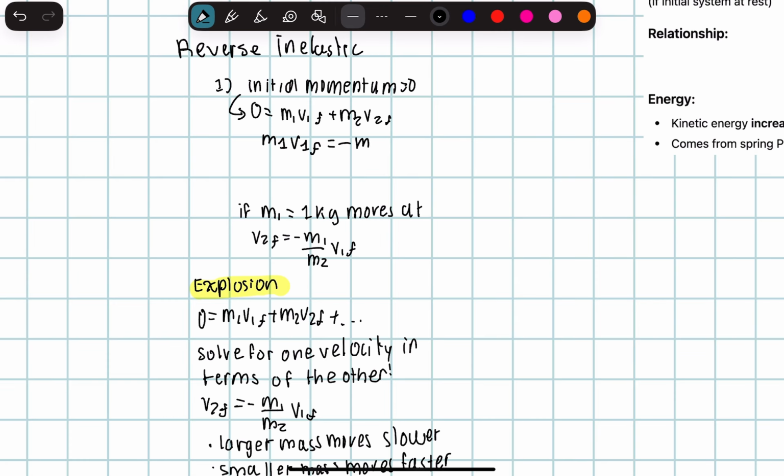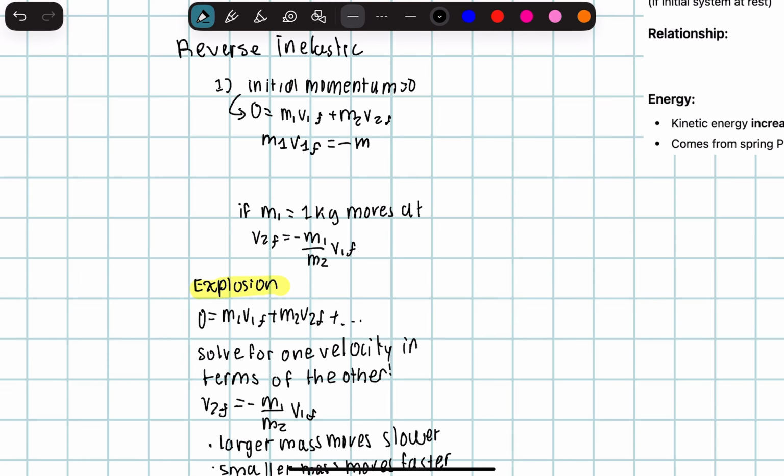So then from here you can write that v1f over v2f is equal to negative m2 over m1. If you interpret this, what this means is that the lighter object moves faster. Now, if we were to discuss the energy increase, we have delta K greater than 0, from the energy source of chemical or spring or internal energy.